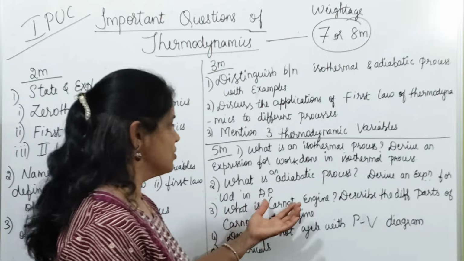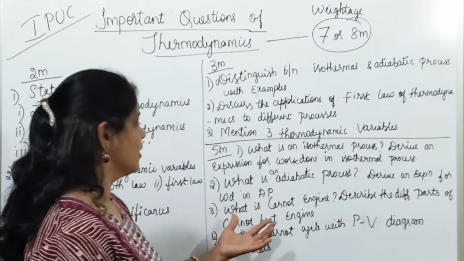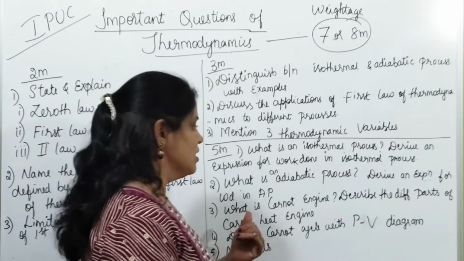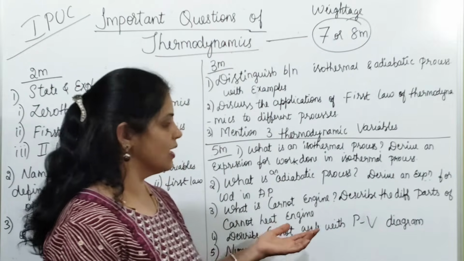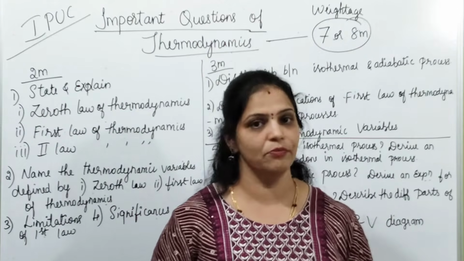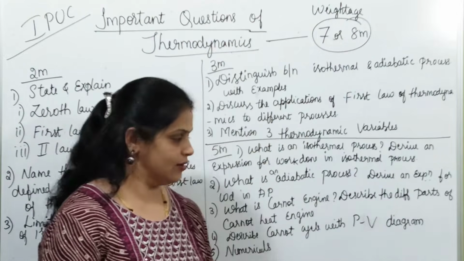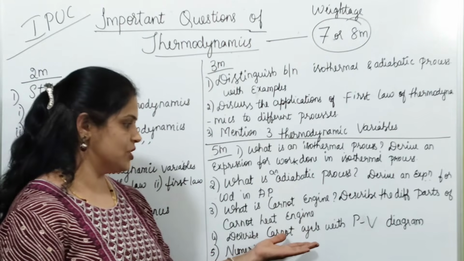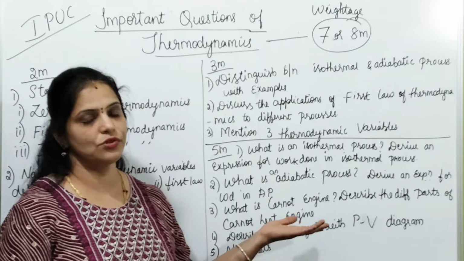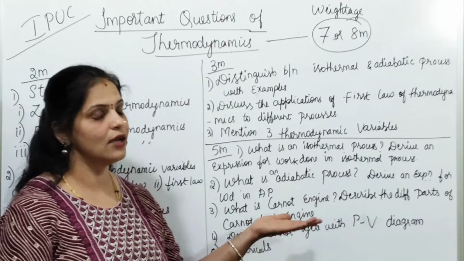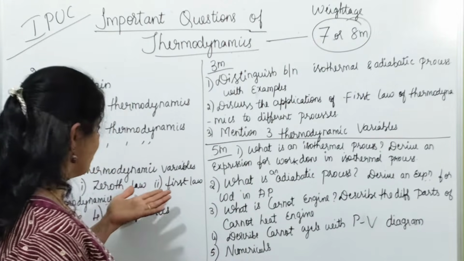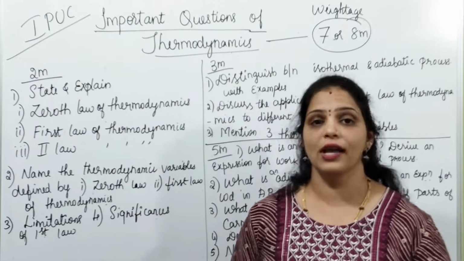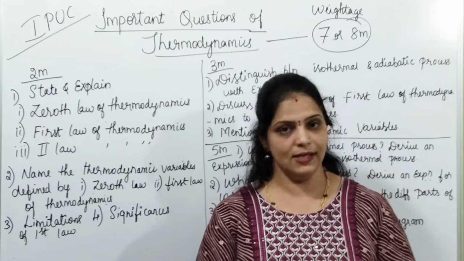And what is a Carnot engine? Describe the different parts of a Carnot heat engine. And describe the Carnot cycle with PV diagram. The second one, the Carnot cycle with PV diagram graph, is an important question for 5 marks. And numericals based on the Carnot cycle to find the efficiency, to find the temperature of source, or to find the temperature of sink. Based on first law of thermodynamics, so many questions are there for numericals. So you can expect a numerical problem in this lesson.